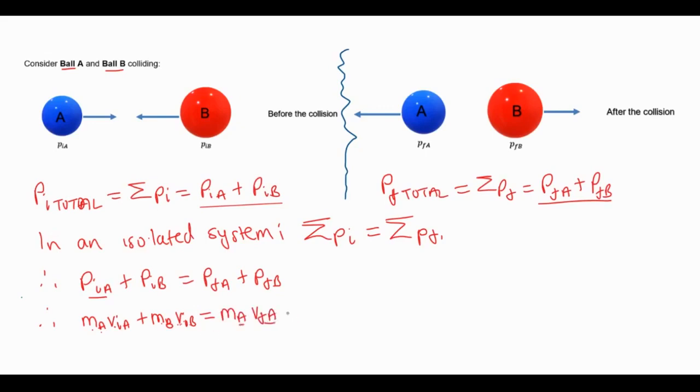And then plus mass of B times final velocity of B. So this is the law of conservation of momentum. We're going to be using this formula a lot in the examples. Let's go to the examples.